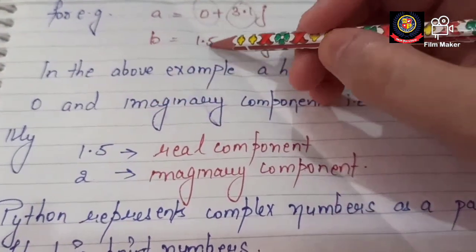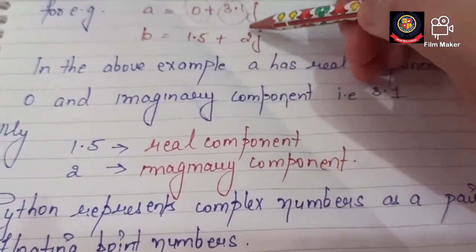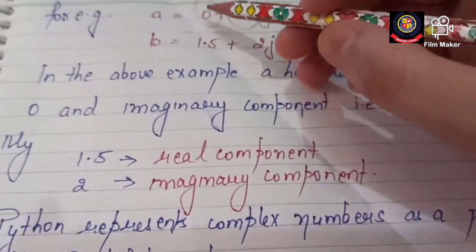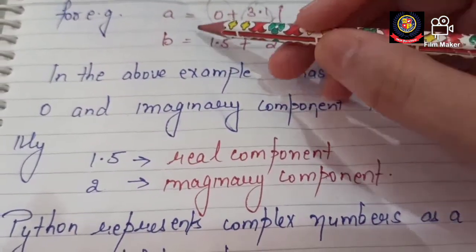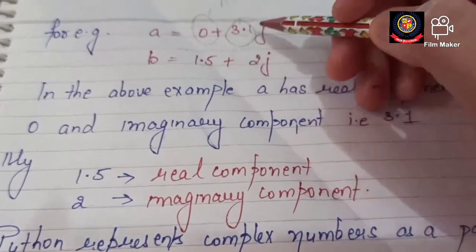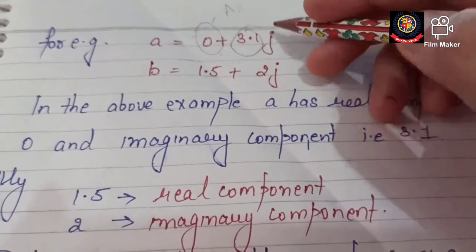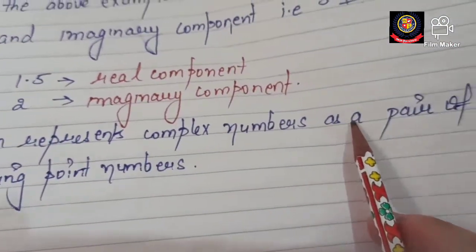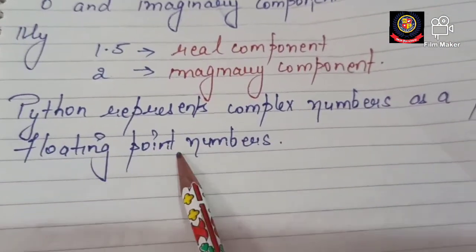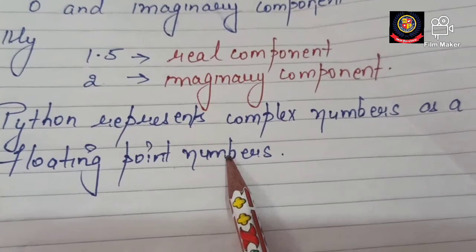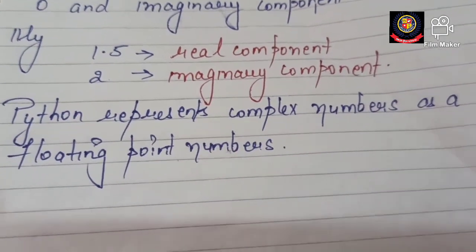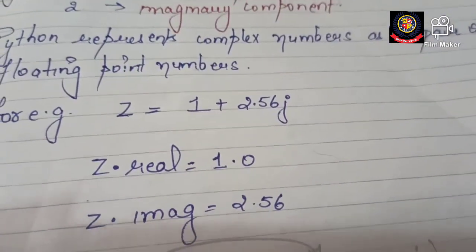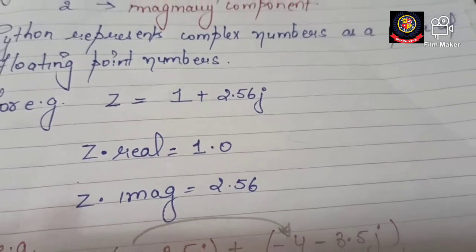And similarly in this, 1.5 is the real component and 2 is the imaginary component. Although दोनों की value, मीन्स a और b की value, किसमें होगी, floating point में होगी, ठीक है. Python represents a complex number as a pair of floating point numbers. Clear? Yes, so now let's discuss a few more examples of floating point numbers.